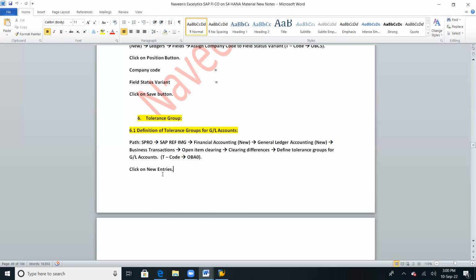Next one. Definition of tolerance groups for GL accounts. Transaction code OBA0.